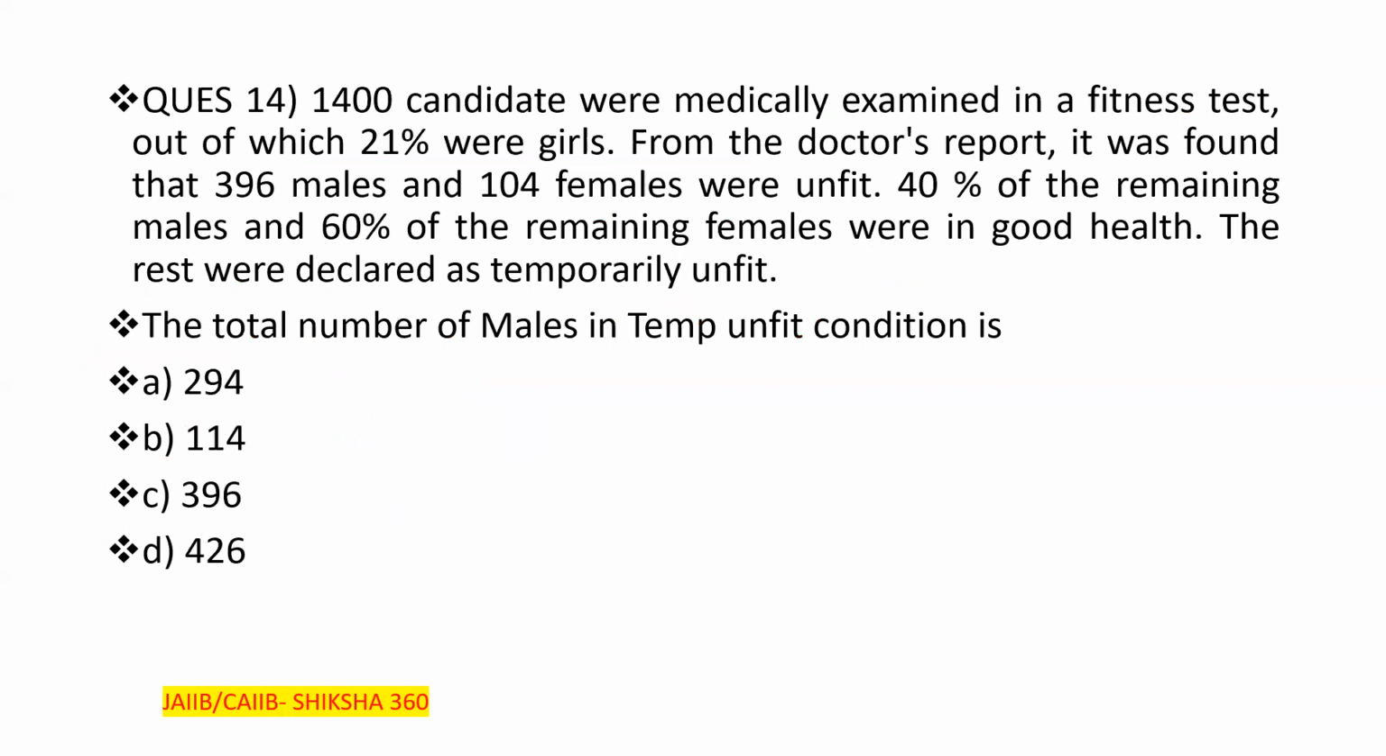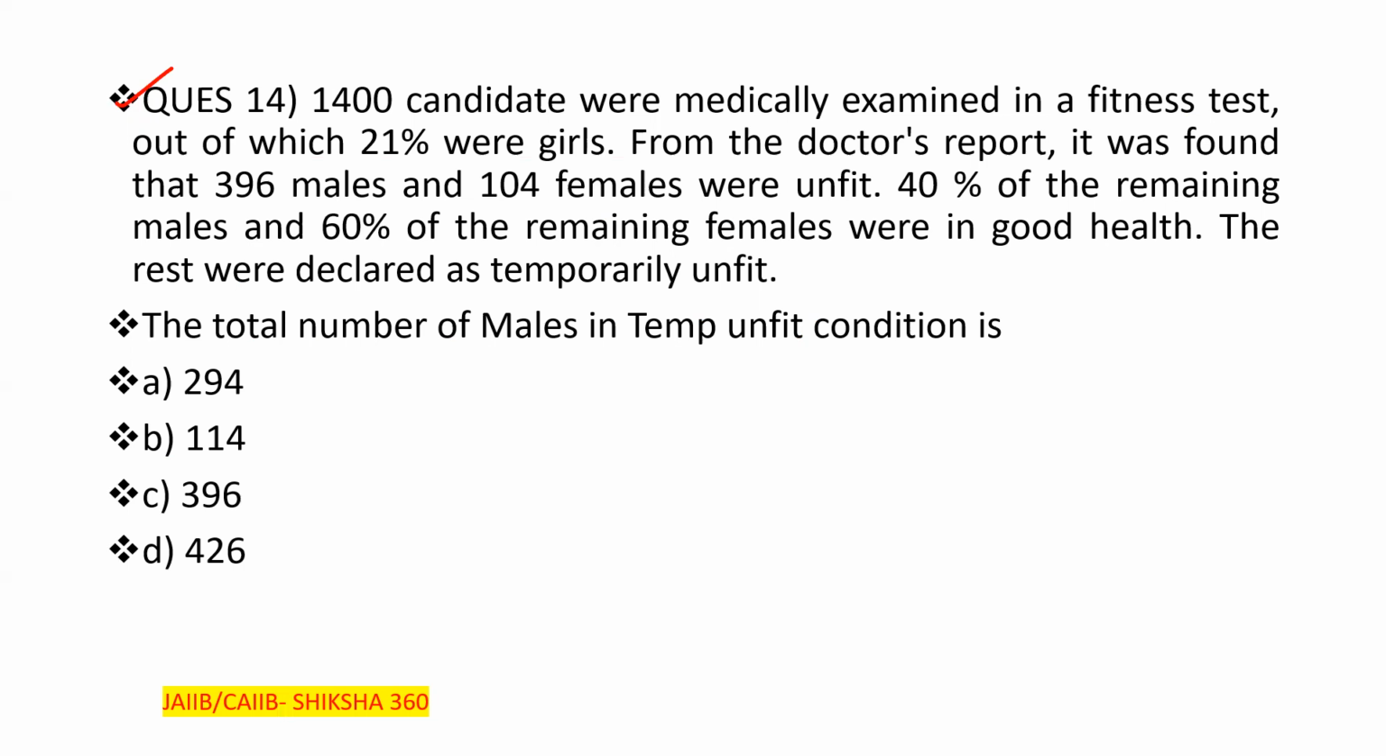So now there is one little bit lengthy question, but a very easy question. Clear? This question was sent by one of the students. So now let's try to understand what they are trying to say here, and you are also going to calculate one by one. So 1400 candidates were medically examined in a fitness test. Clear? Basically 1400 students were medically examined in a fitness test.